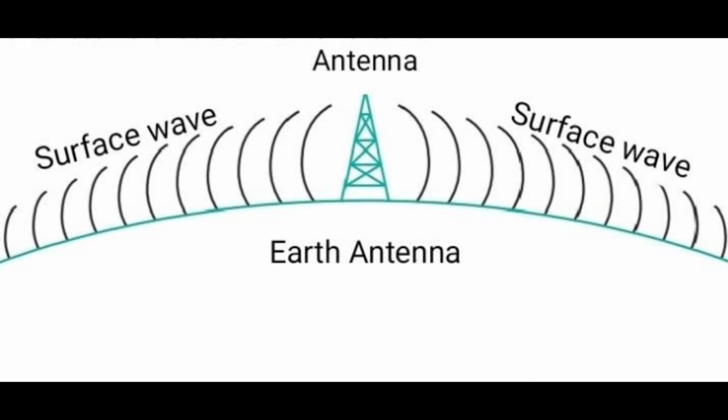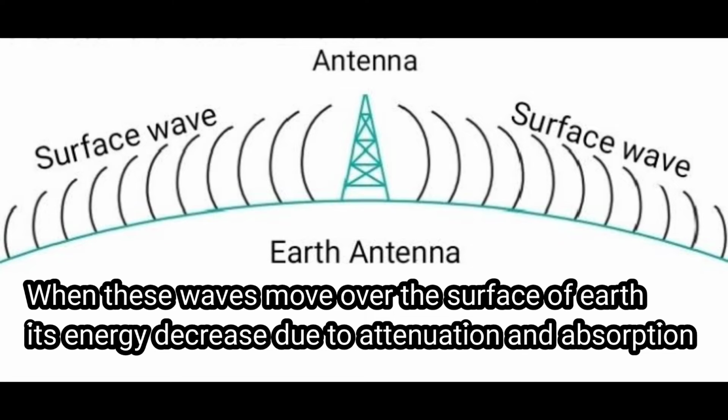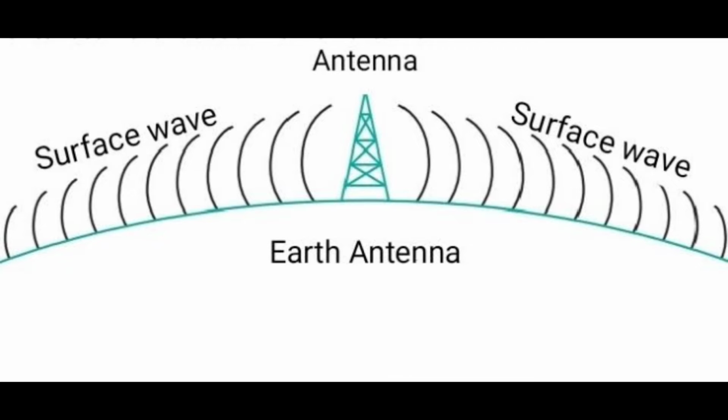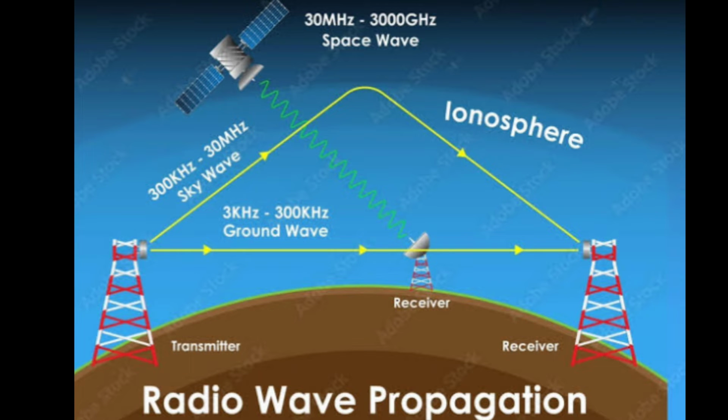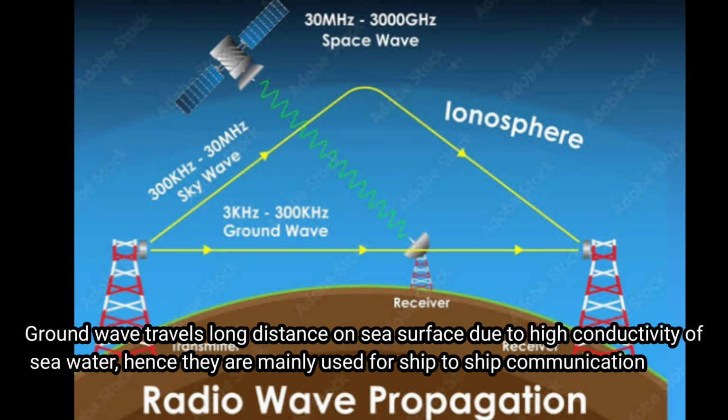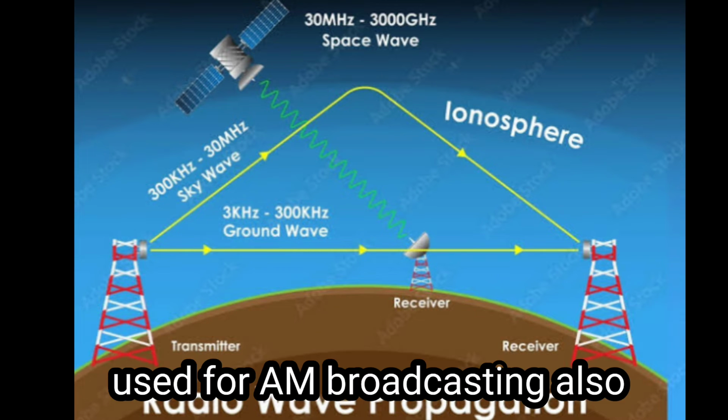When these waves move over the Earth, the energy of surface wave decreases due to the absorption and the Earth attenuation. This attenuation of Earth increases as the frequency increases. Hence, this mode of propagation is suitable for low and medium frequency, that is up to 2 MHz only. Ground wave will travel long distance on sea surface due to high conductivity of sea water. Hence, it is mainly used for ship-to-ship communication and AM broadcasting.